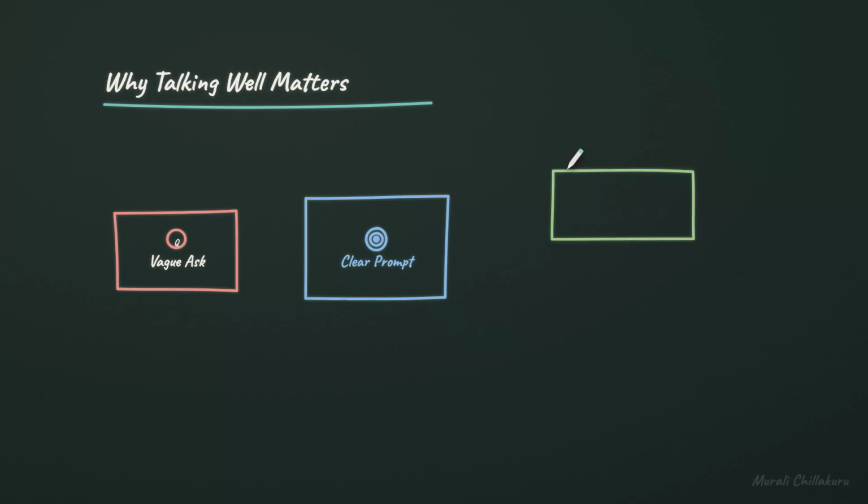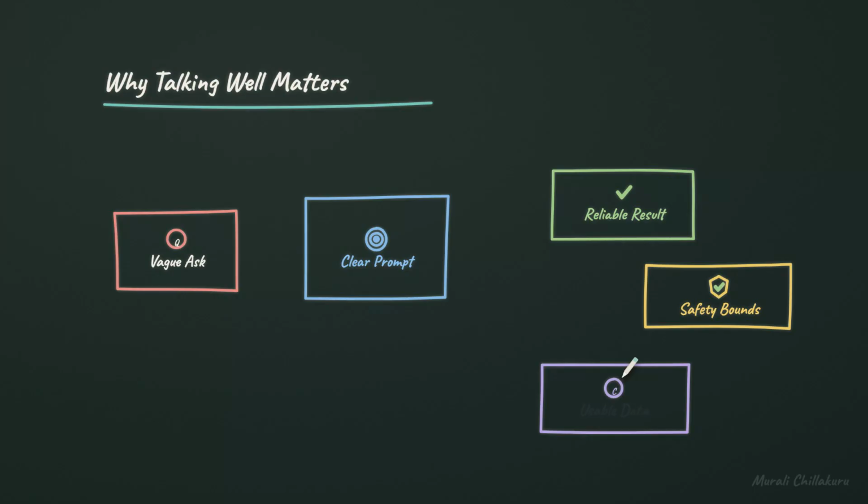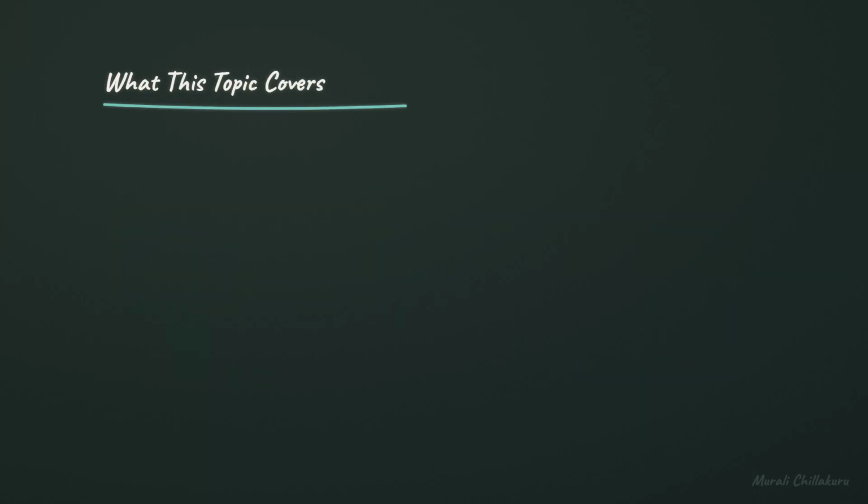That clarity makes the result more reliable, because the model has fewer reasonable directions to wander. Good prompts also create safety boundaries so the model knows what not to do. And when you ask for a specific shape, the answer can become data another tool can use. So, what will a newcomer be able to do after this set of explainers?